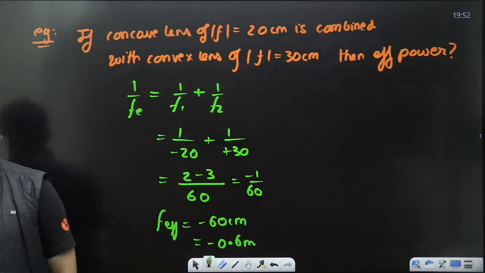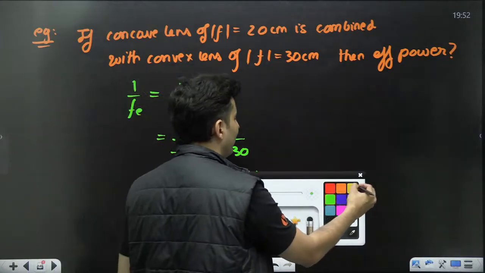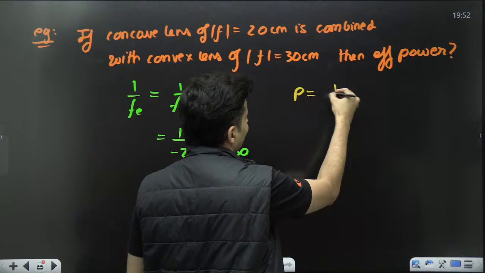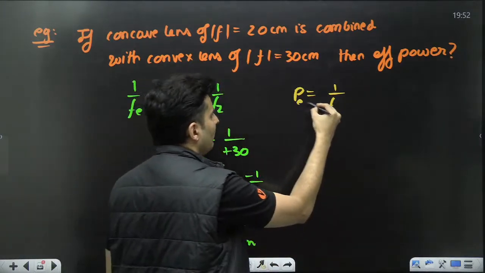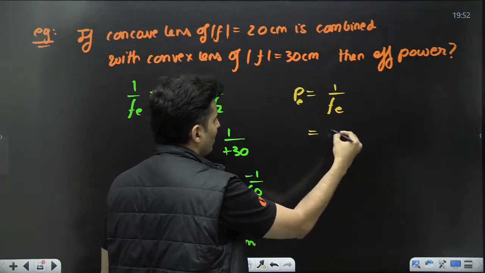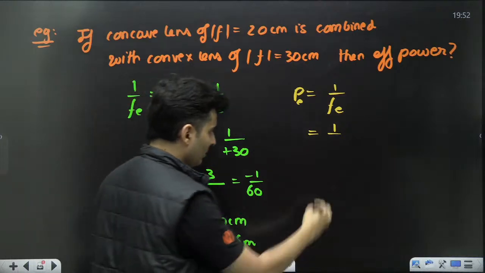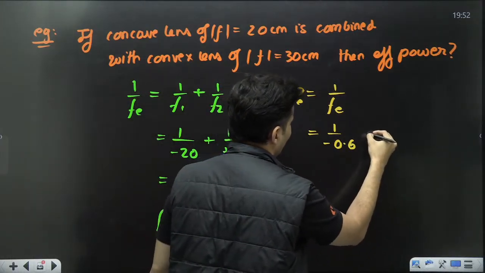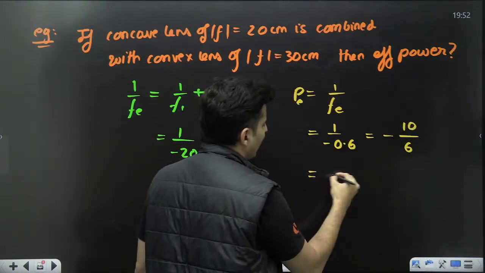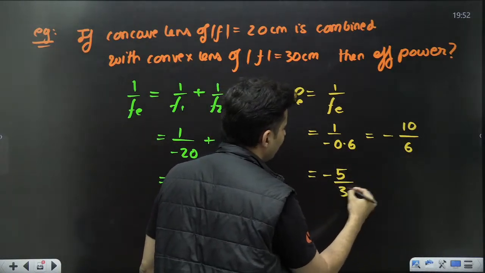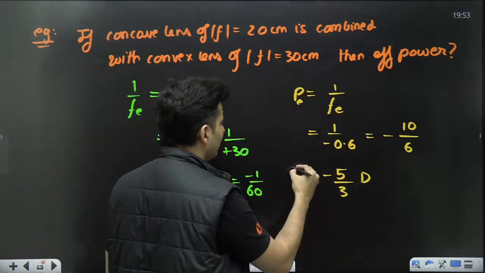Minus 0.6 meters, yes or no? But that is not the question. The question is power. Power is 1 by F. So effective power will be 1 by F effective. So it will be 1 by, this is nothing but coming out to be negative. So minus 0.6. If you want, you can write 0.6 as 6 by 10. So it will be minus 5 by 3 diopters. Or basically 1.66 diopters, one and the same thing.